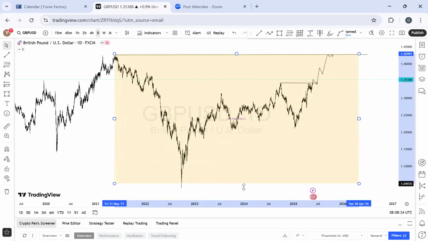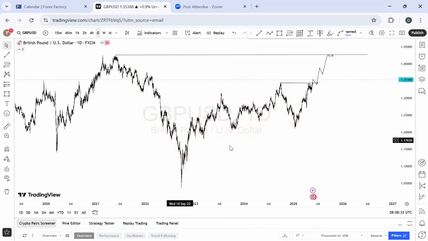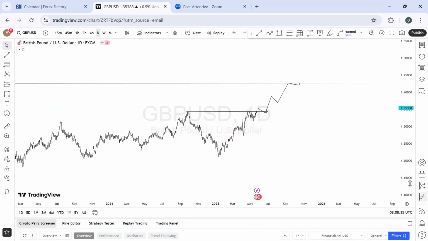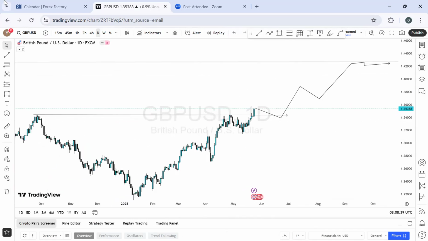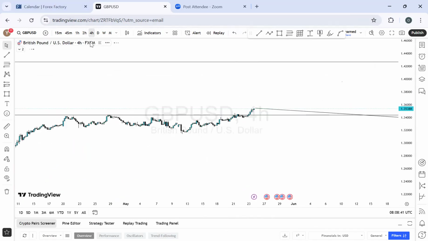So everything that happened was here. This is where the market is right now. I'm just expecting it to do a little bit of this 700 pips again, and we move on. All right. So that is that, and let's move to the 4-hour time frame to conclude, and see for the intraday opportunities if there will be any shifts in momentum or if there is anything we can anticipate in that regard.